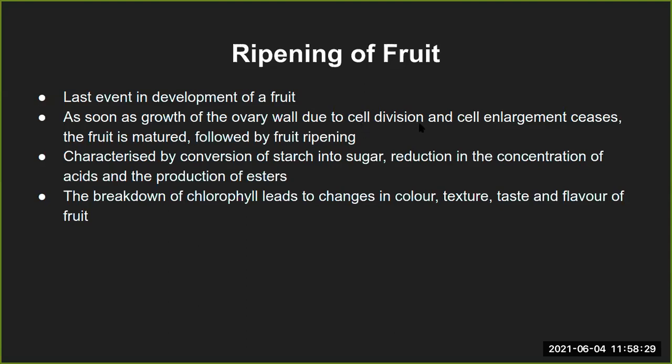So that whole development happens due to the cell division and cell enlargement. And after the fruit is completely developed, both of these processes stop, and the fruit is matured, followed by the fruit ripening. So after the fruit is completely developed, the cell division and the cell enlargement stop, the fruit is said to be completely mature, and from that point the ripening starts.